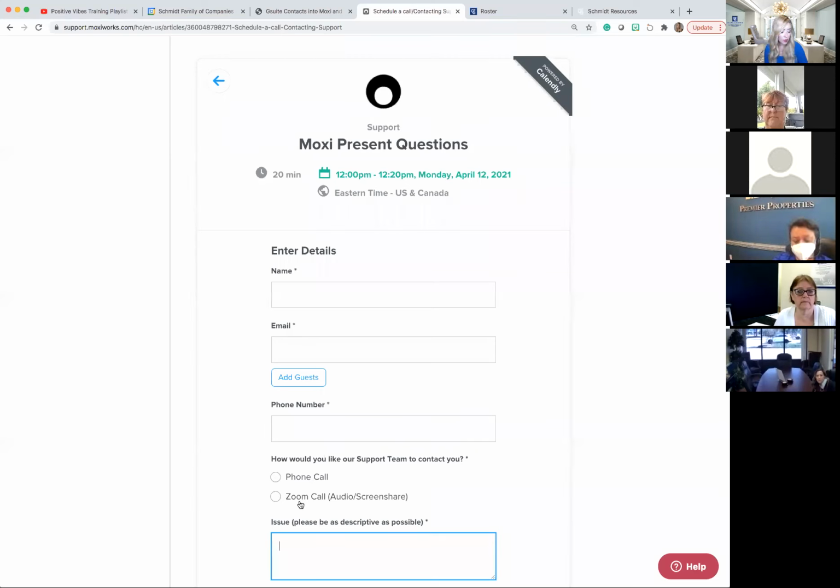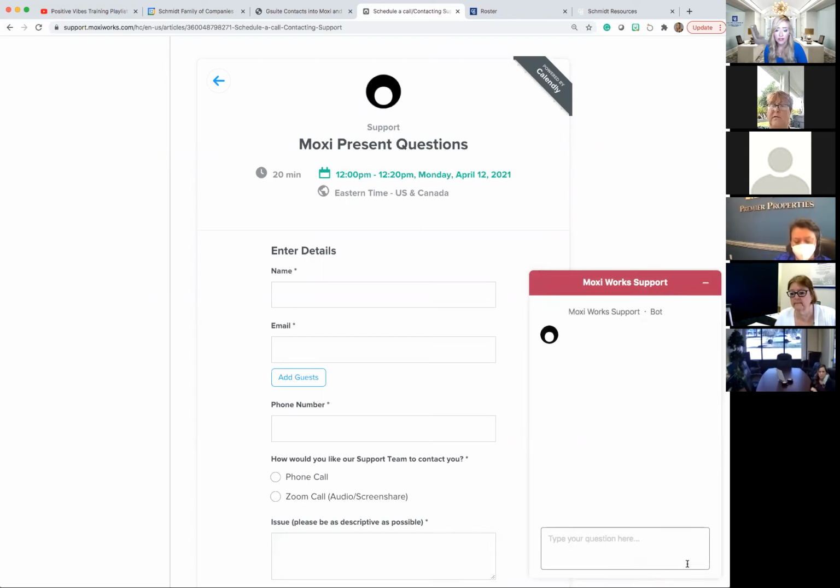So this is just an incredible benefit that they've invested in, and the level of support you're going to get by doing these calls and filtering it to the right department is a higher level than if you just did the standard chat option. So I wanted to very quickly convey the difference in the level of support. Higher level if you go through and do these support calls. Now, if you still wanted to obtain support, whether you're on moxisupport.com or in Moxi itself, you can click on this help option, and you definitely can do a chat where you're going to get a person that's waiting on their team to answer these questions for you.